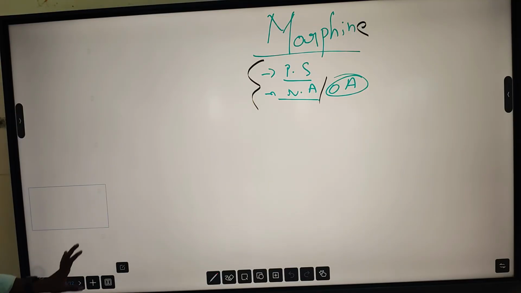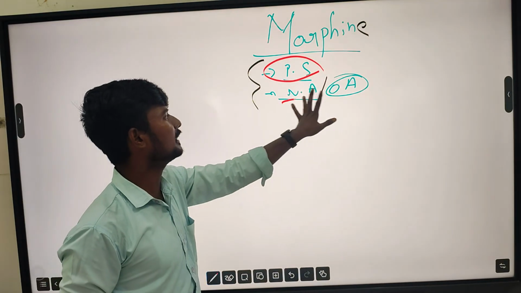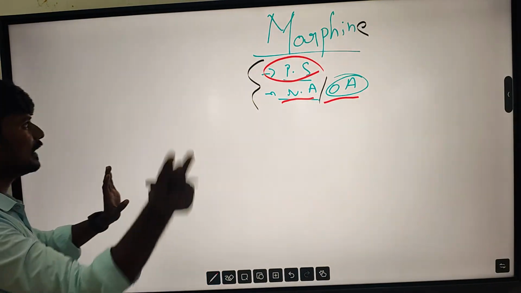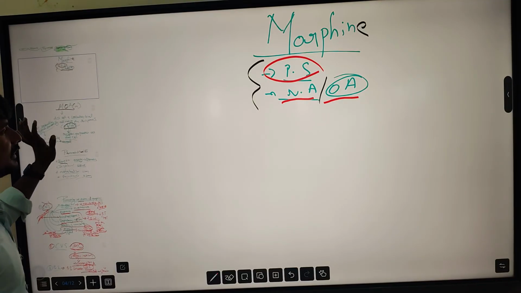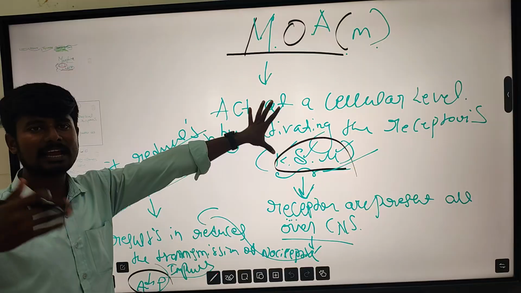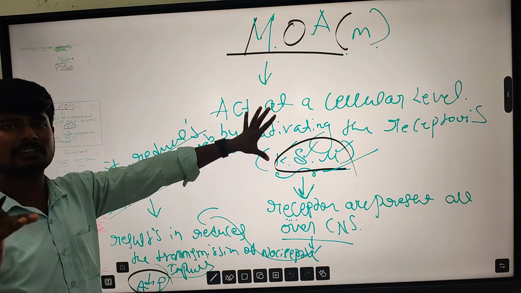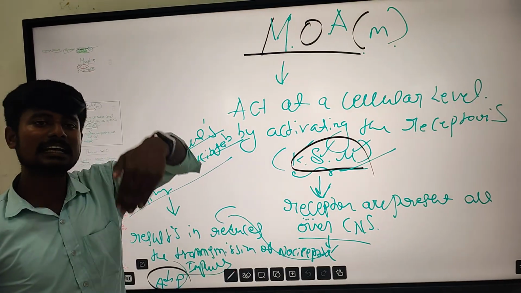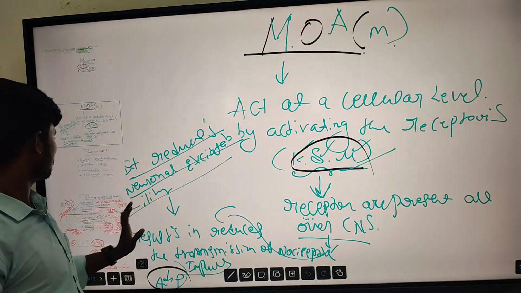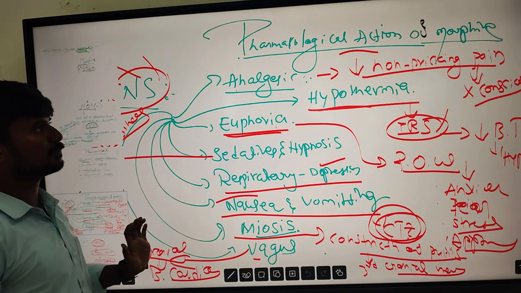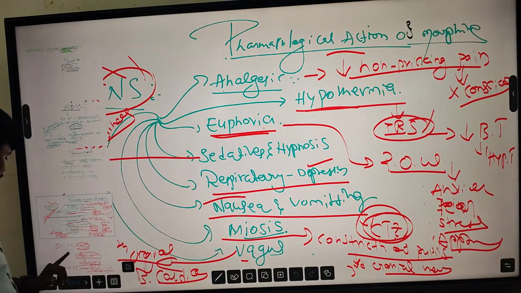And then mainly the pharmacology of morphine. Here, Papaver somniferum and these narcotic analgesics are opioid analgesics. Two lines you have to write about that. And then, very important, the mechanism of action. Acting at a cellular level by activating the receptors present all over the CNS, it reduces neural excitability and indirectly results in the reduction of nociceptive pain impulses. That is the mechanism of action. Then the pharmacological action of morphine or opioid analgesics acting on the CNS, with an entire detailed explanation.